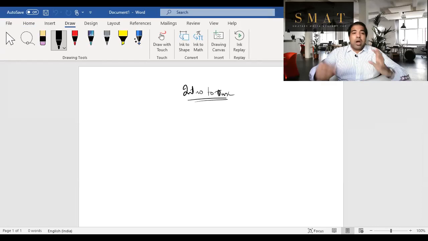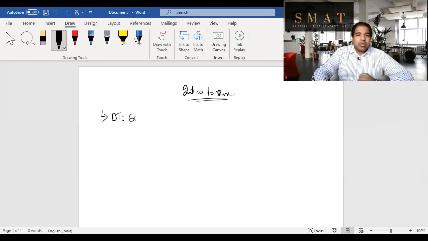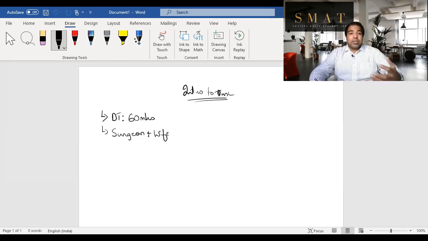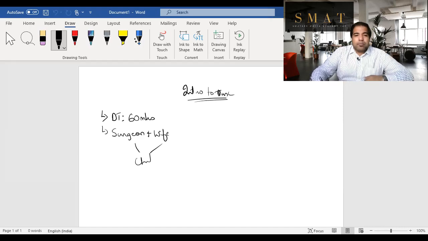All right, so how do we look at this, guys? If you heard my regular lectures, you know that we do the entire DT, which is for 60 marks, with the example of a surgeon and his family. So there is a surgeon who is in India and he is married. He has his wife who is also in India. The surgeon, as the name suggests, is into a business, he has a clinic, a mini hospital. His wife is a jewelry designer. They both have some children.